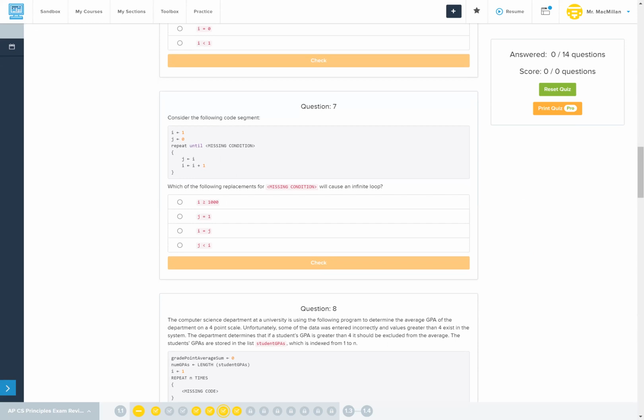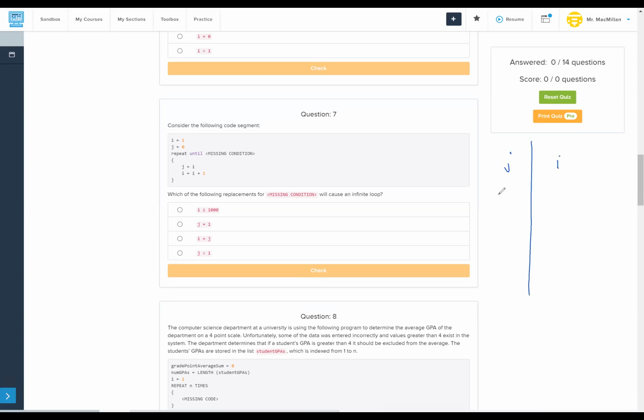Consider the following code segment. I equals 1, j equals 0. Repeat until some missing condition: j equals I, I equals I plus 1. So let's just do a couple of loops. J and I. J starts at 0, I equals 1. So J gets 1, I becomes 2. J becomes 2, I becomes 3. J becomes 3, I becomes 4. So that's how our pattern's going to look.